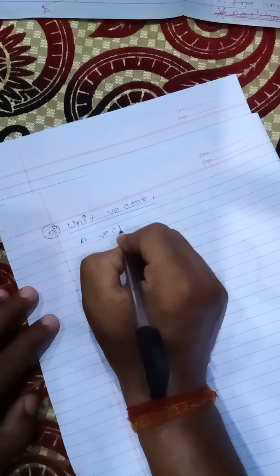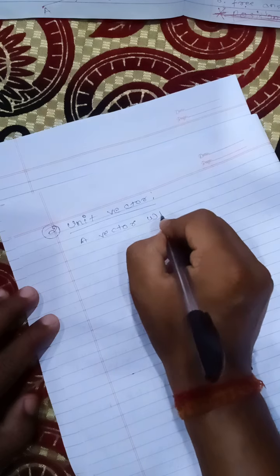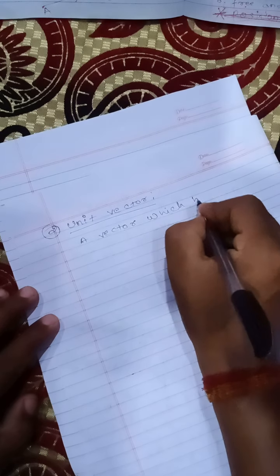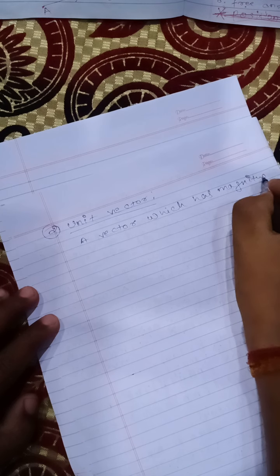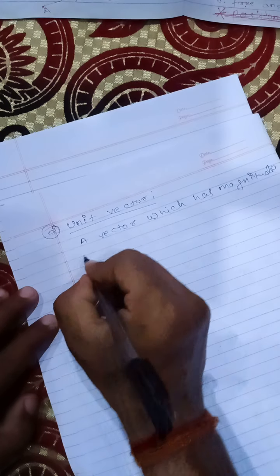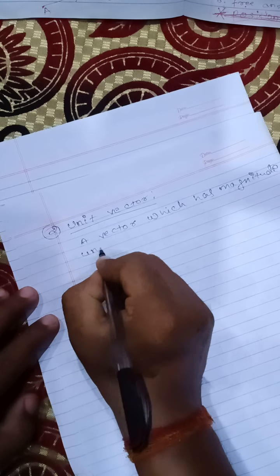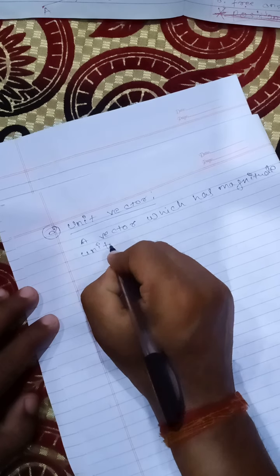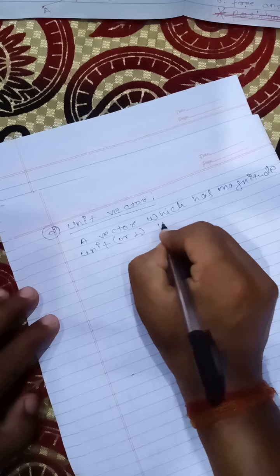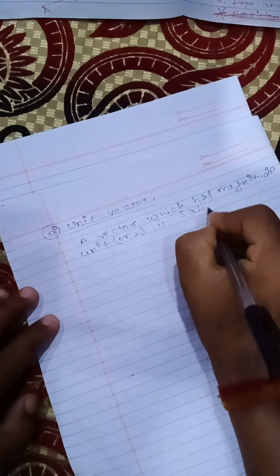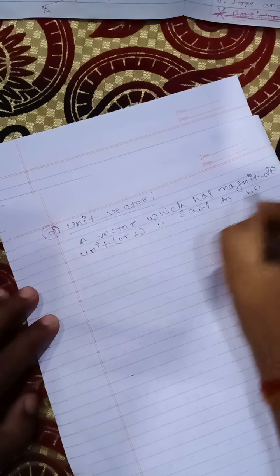A vector which has magnitude unity, magnitude 1, is said to be a unit vector.